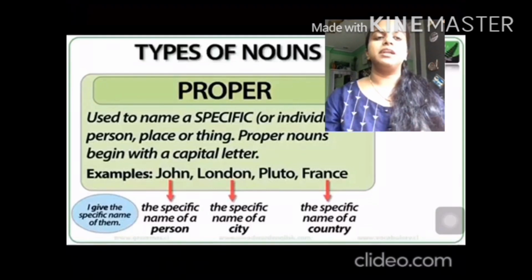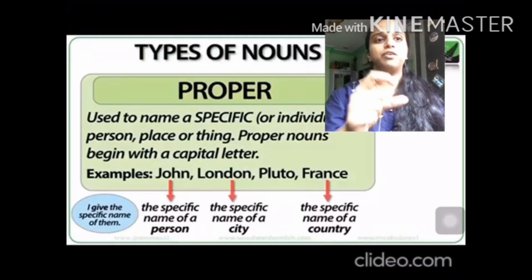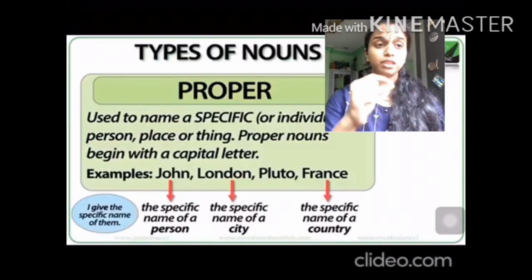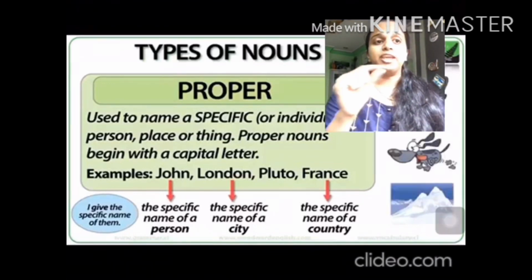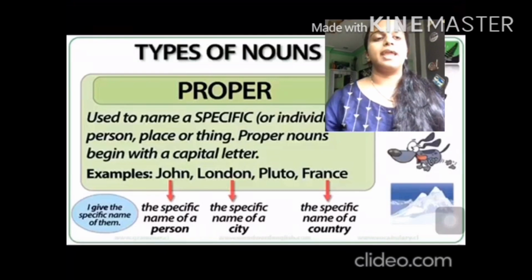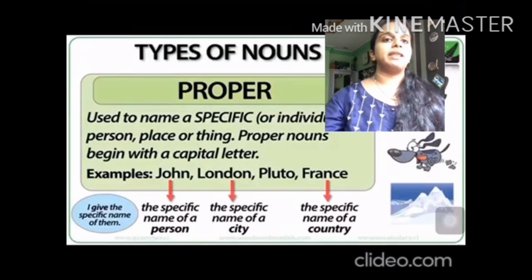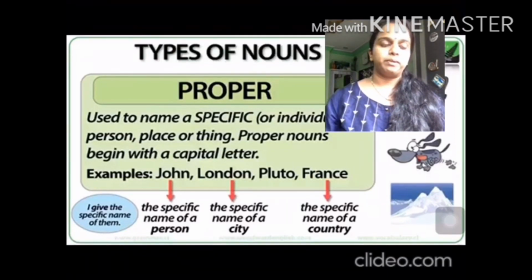They are always written in capital. You can see that the first letter is beginning with a capital letter. Example: John, J is written in capital. London, L is written in capital. Pluto is a planet. Planet is a common name. Pluto is a name given to the planet, hence it is a proper name.